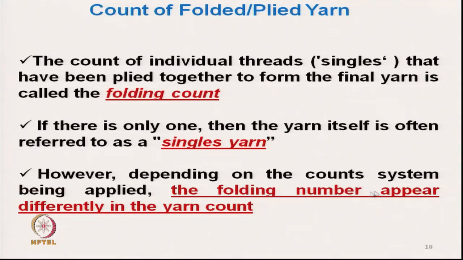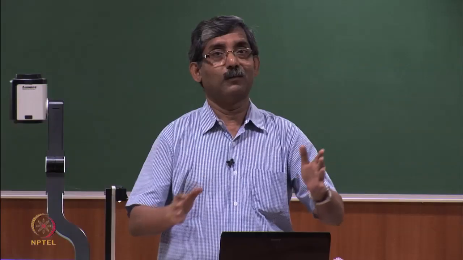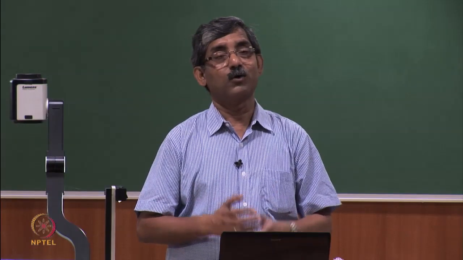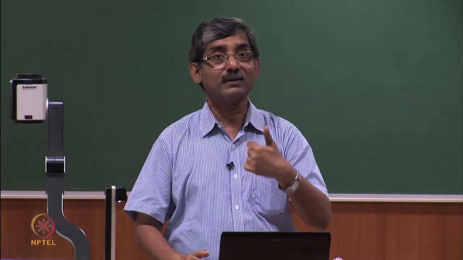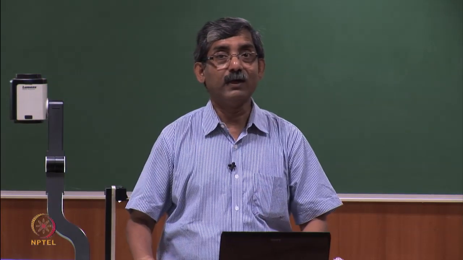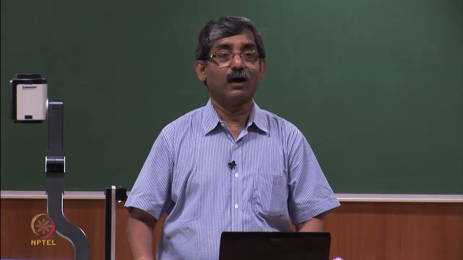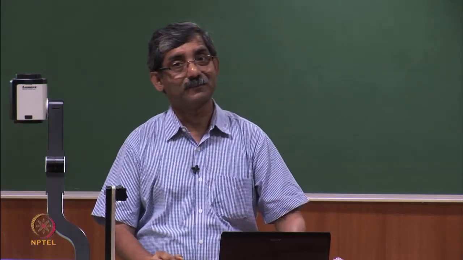However, depending on the count system applied, whether direct or indirect, we can calculate the resultant count, but in different counting systems like the cotton counting system, worsted counting system, or spun silk counting system, how the folding number appears gets changed.